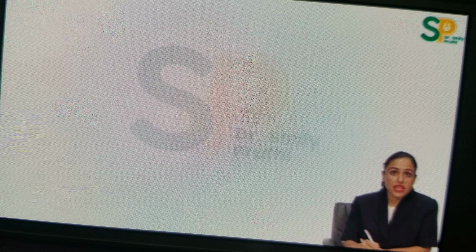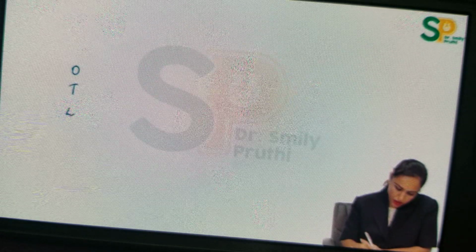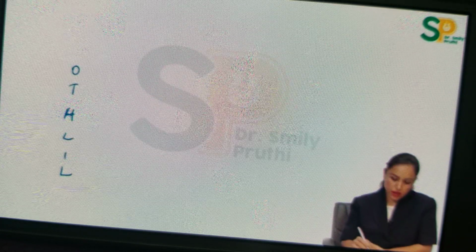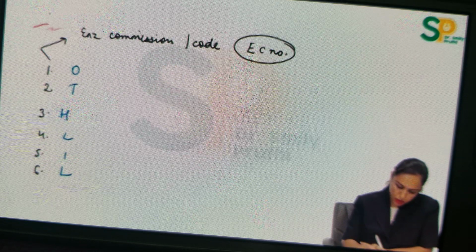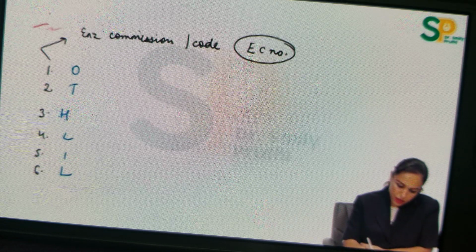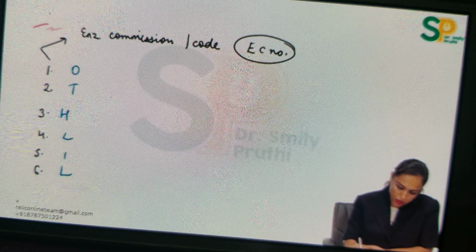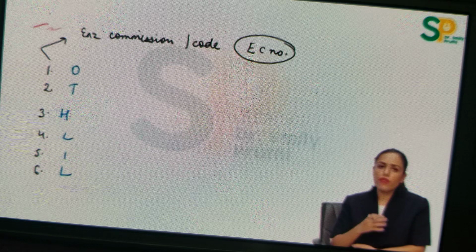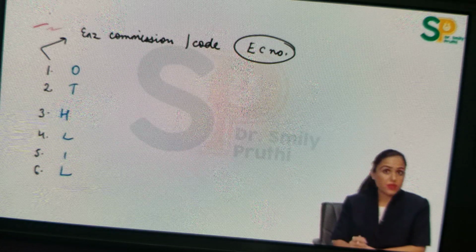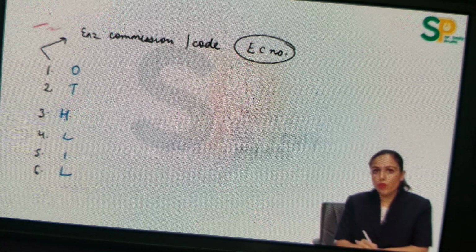So enzyme classification we do in a sequence, ODHLIL. The sequence we do. Why is this sequence important? From number 1 to 6, because these 6 numbers are known as enzyme commission numbers or enzyme code numbers or simply EC numbers. These days they can ask you the EC number of any enzyme and I'll try to make it very easy for you. Let's see what is the full form of ODHLIL.